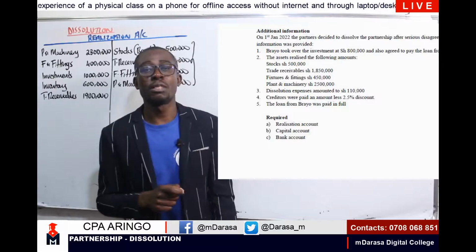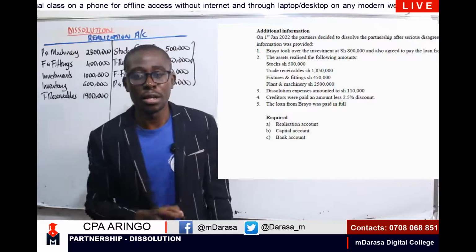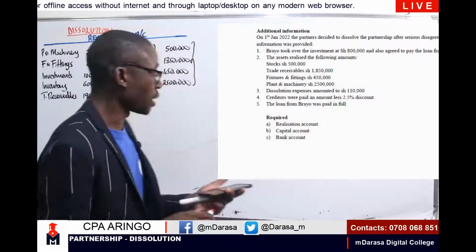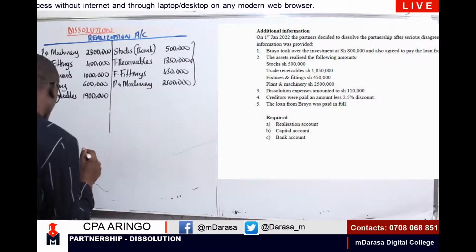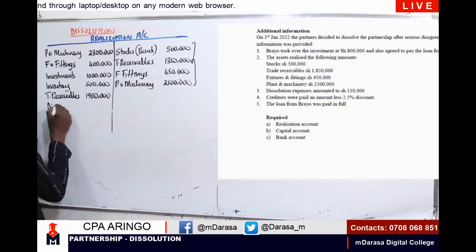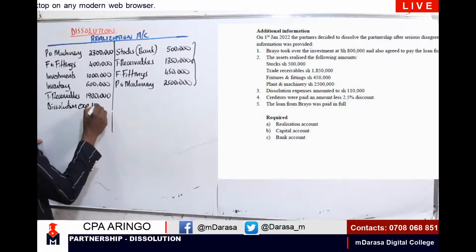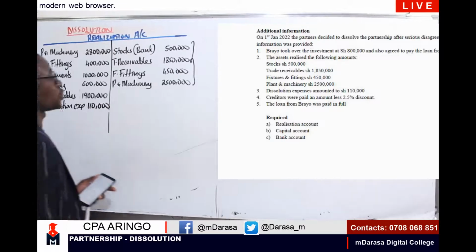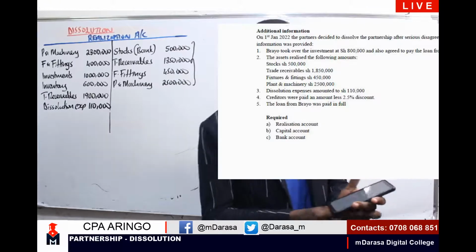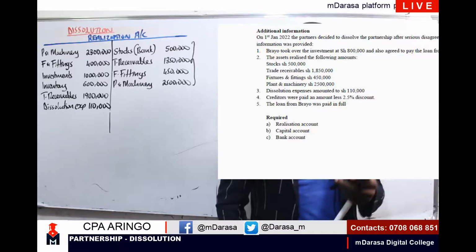And therefore, if the firm is paying for these dissolution expenses, we debit our realization account and we credit our bank account. And that is what you are going to do here. So I'm having dissolution expenses paid, which amounted to 110,000, as you can clearly see at that point. Then, in addition to that, we go to note number 4.